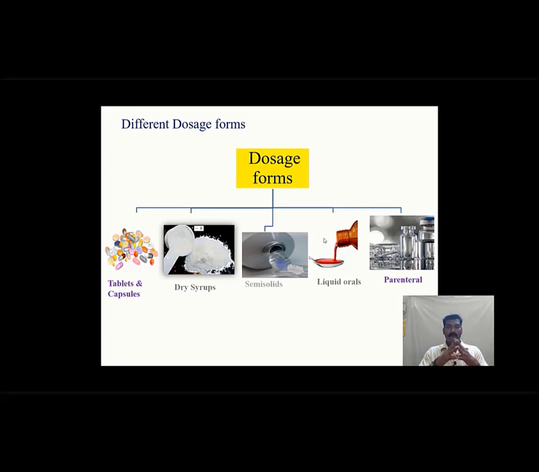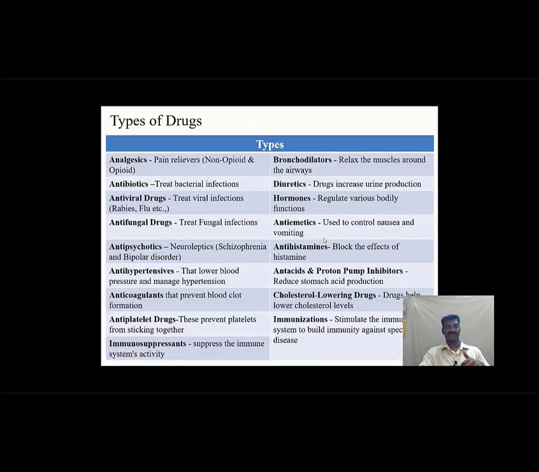What are parenterals? Parenterals may come in the form of a liquid or a powder which can be reconstituted, and can be given to a patient or human only through intravenous or intramuscular routes. Parenteral administration will allow the drug to quickly enter the bloodstream, and it comes in two forms, that is SVP and LVP, that is, small volume parenterals and large volume parenterals.